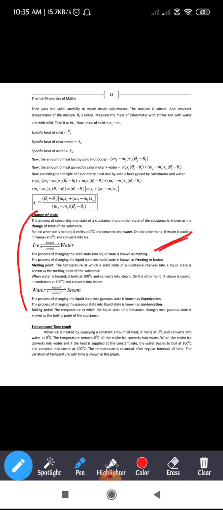Okay. So next, melting point is nothing but the temperature at which a solid state of a substance changes into a liquid state of a substance, and it is known as the melting point of the substance. Okay. So next, it is regarding